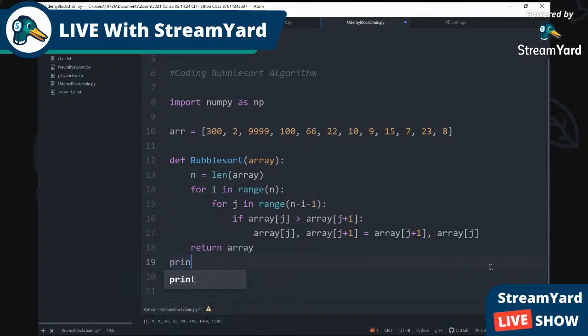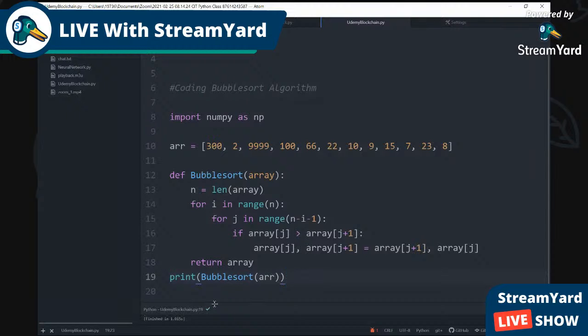And now we're gonna print bubble sort, ARR, the name of it, and we should get an output. And we got an output.